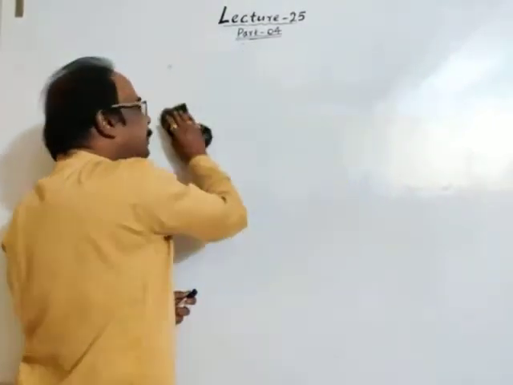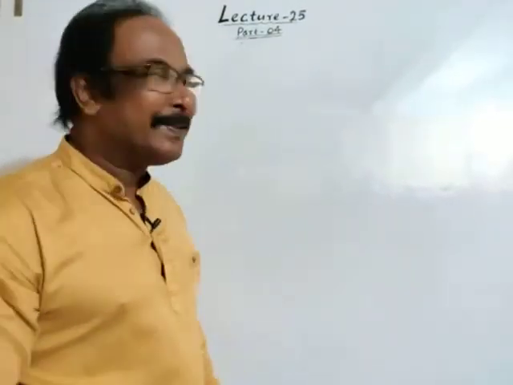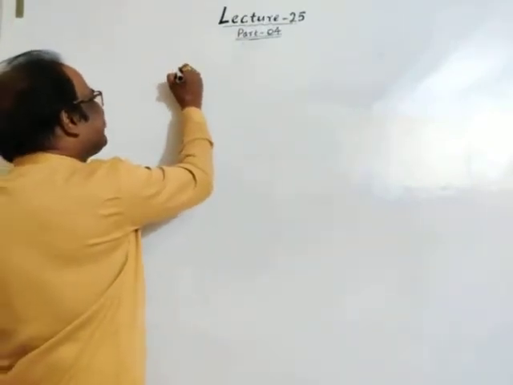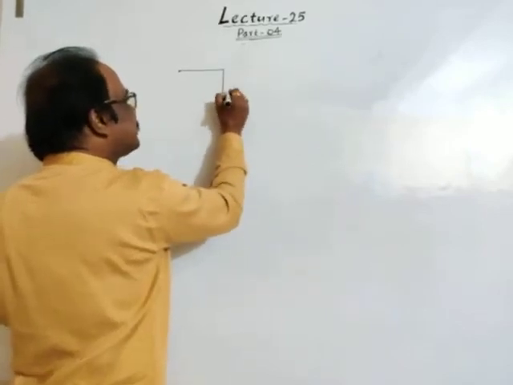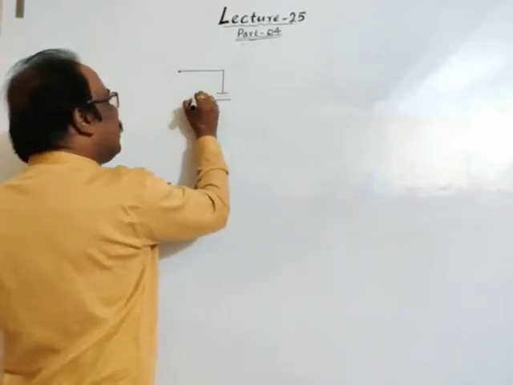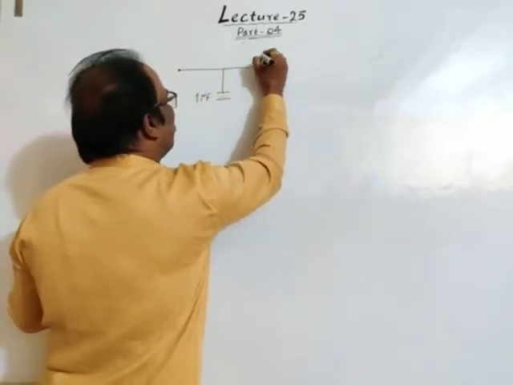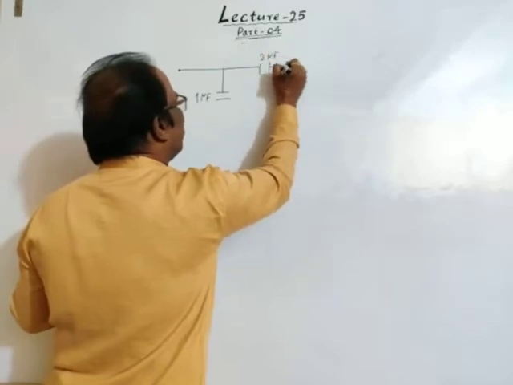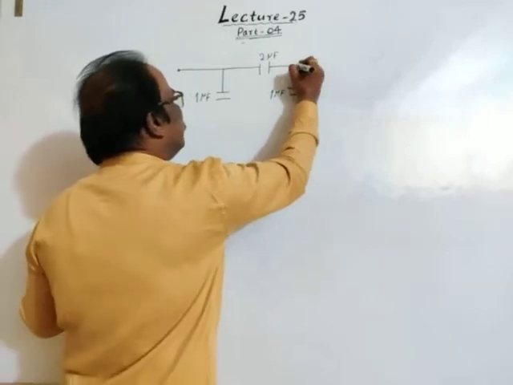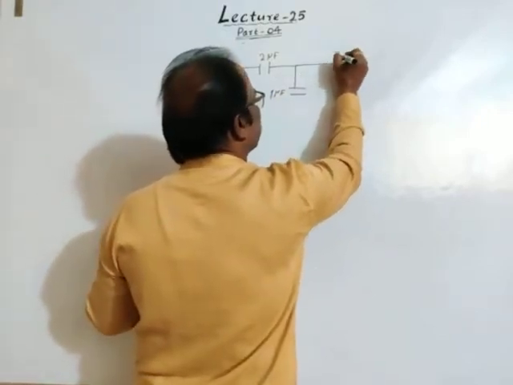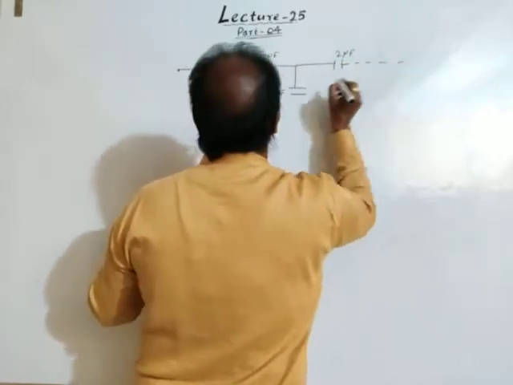We have to find the equivalent capacitance of an infinite series of capacitors. Let's consider a number of capacitors arranged like this. This capacitor has capacitance 1 microfarad. This is a capacitor of capacitance 2 microfarad. Again, this is a capacitor of capacitance 1 microfarad. This is a capacitor of capacitance 2 microfarad, and so on.